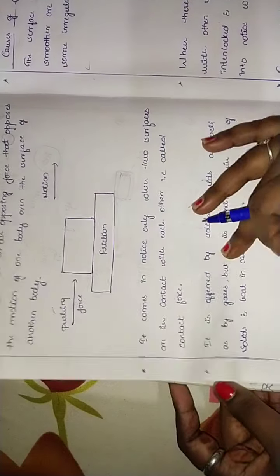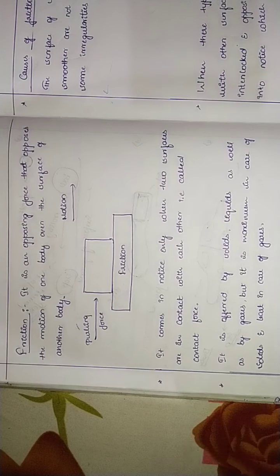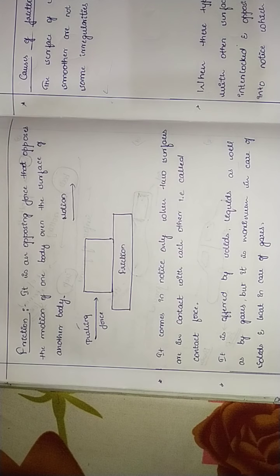These are the things we covered in the introduction. So let us start with friction today.